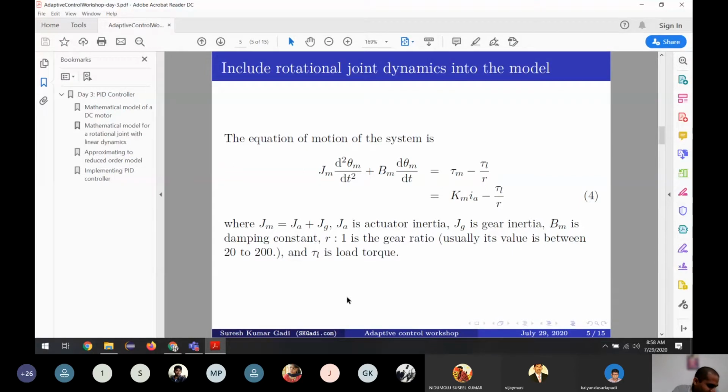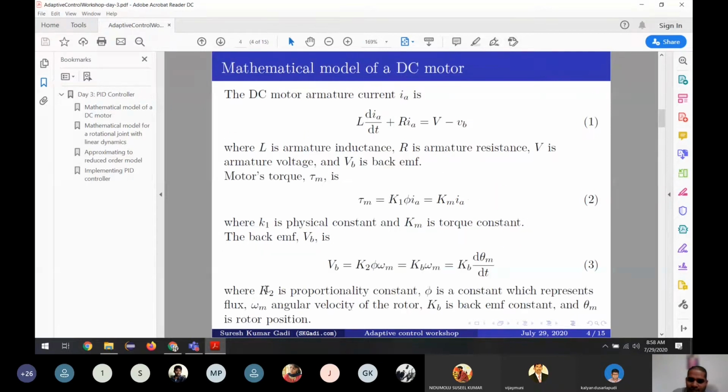Any doubts, please ask me. If you have any doubts in the electrical modeling or mechanical modeling, please ask me. At this point of time, you should be comfortable using all these 4 equations.